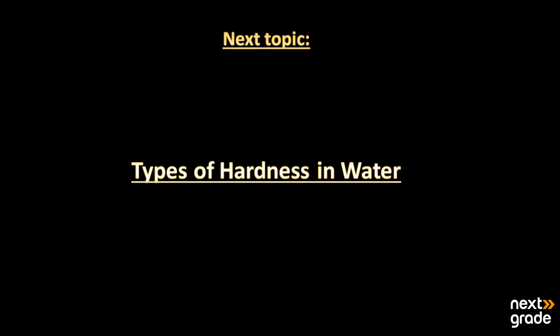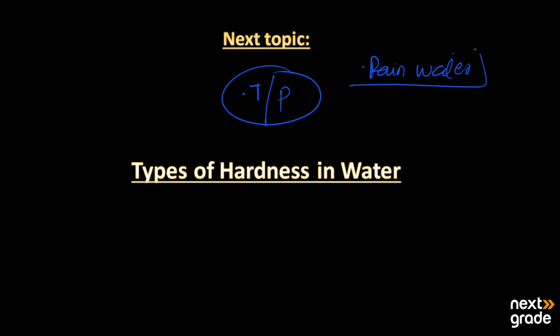In the next topic, we will discuss the types of hardness in water. We have basically two types: number one, temporary hardness, and the second, permanent hardness. The hardness that is just because of the rainwater has a main impact because it can dissolve many different substances. Now the types we will discuss in the next topic.